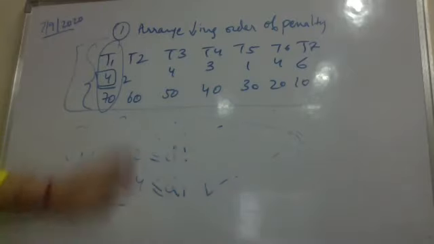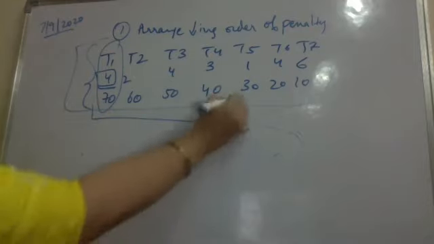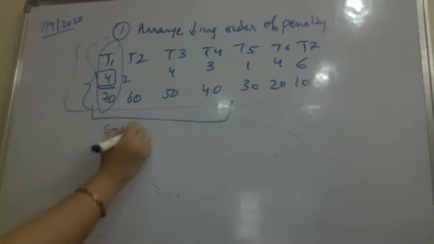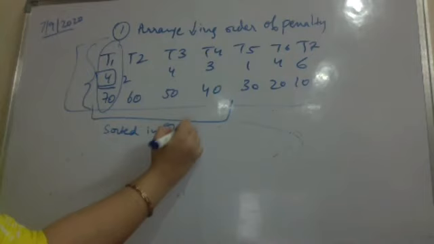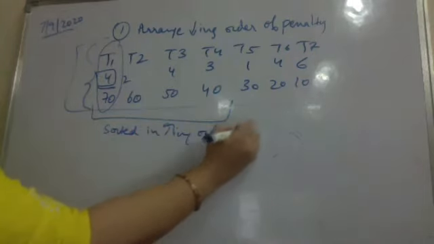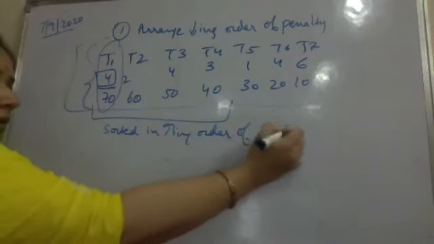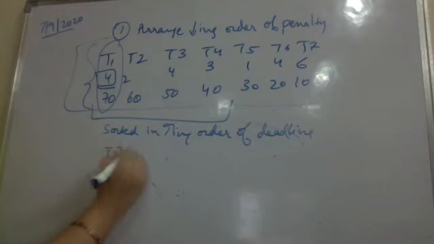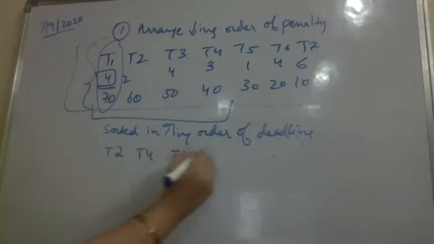Now, when I have formed a set of independent tasks, this first A is T1, T2, T3, T4. Now, this A is rearranged or sorted in increasing order of deadline. This is what I told you earlier in the example also. So since I'm sorting again, I will be sorting as T2, T4, T1 and T3.